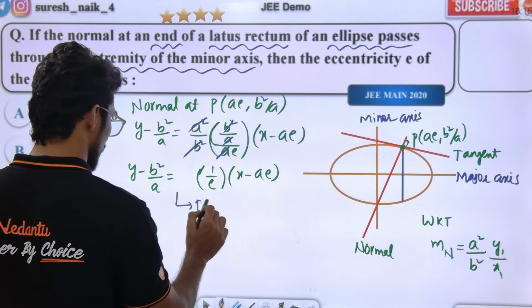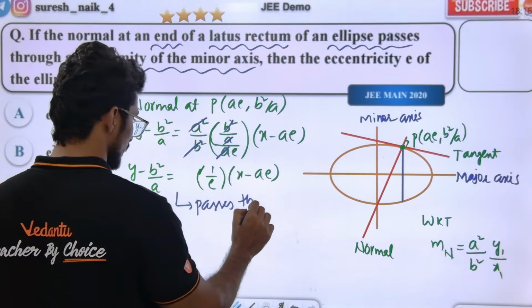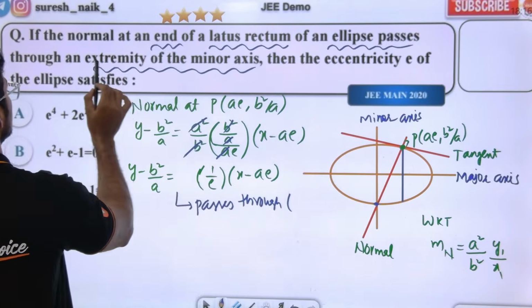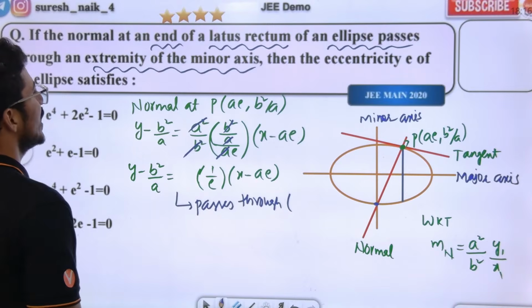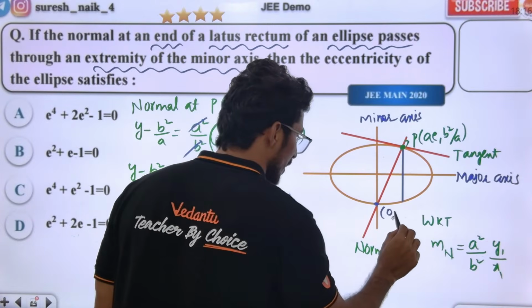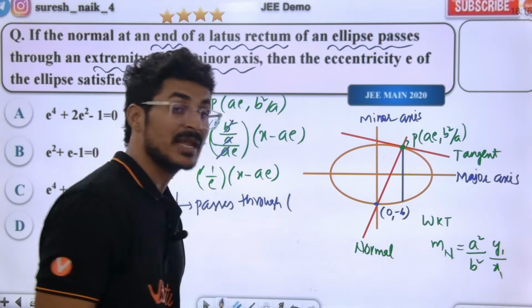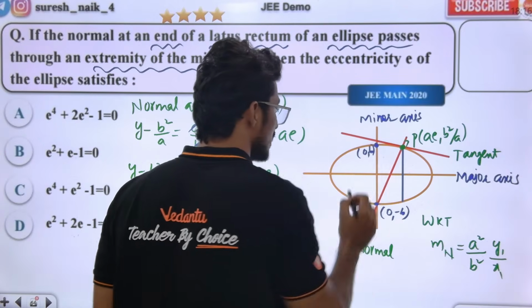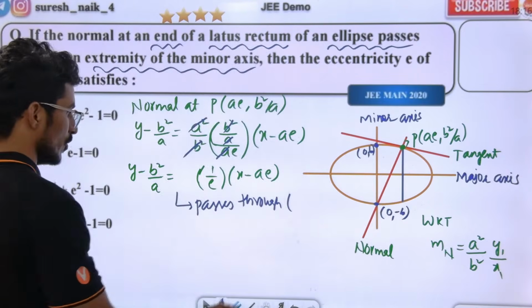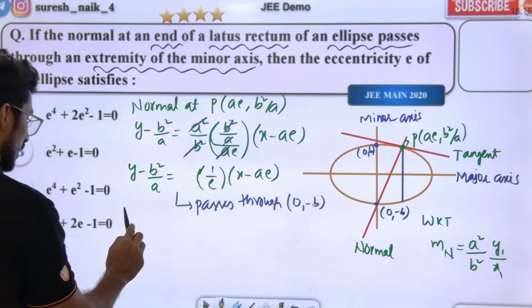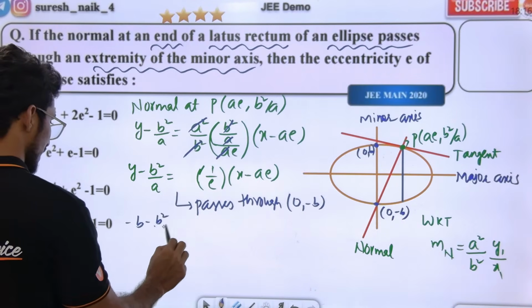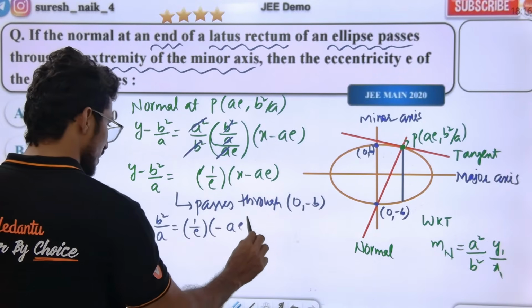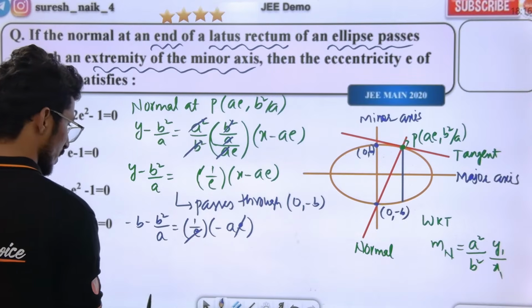And this passes through what? It passes through the extremity of the minor axis. Extremity means the end point of the minor axis, which is (0, minus b). In the point (0, minus b), putting minus b, we get minus b square by a. So 1 by e into minus ae, e cancels. Okay, wow.